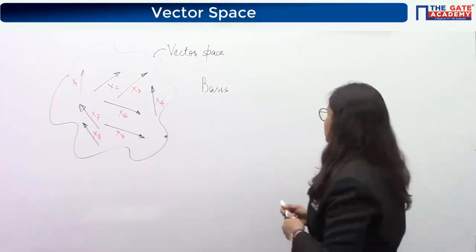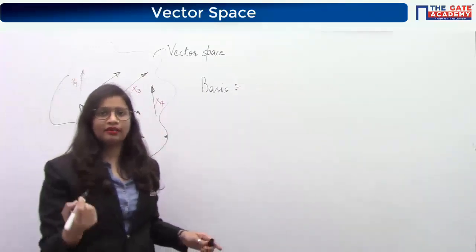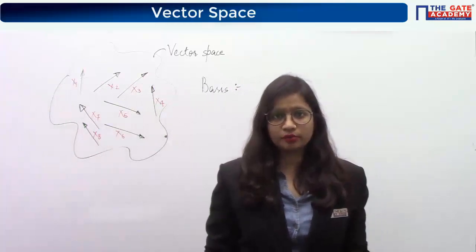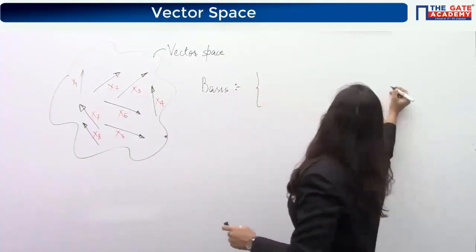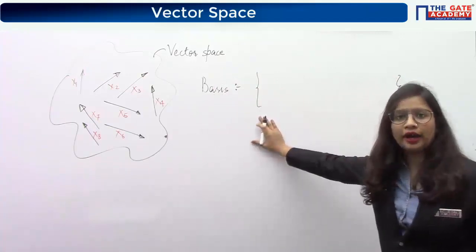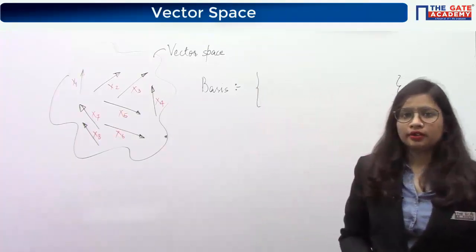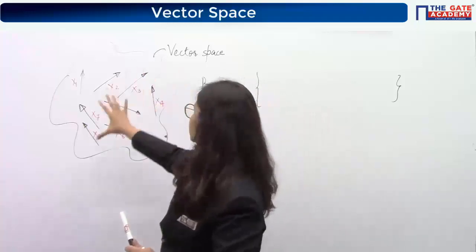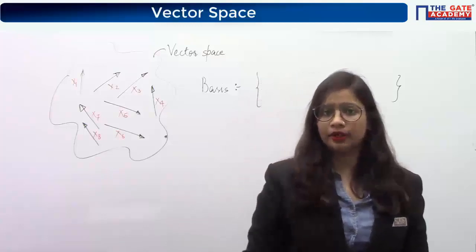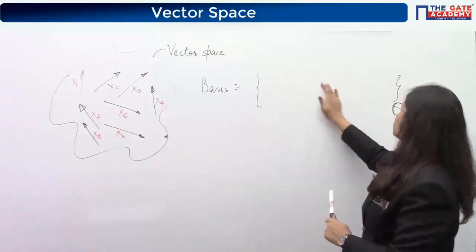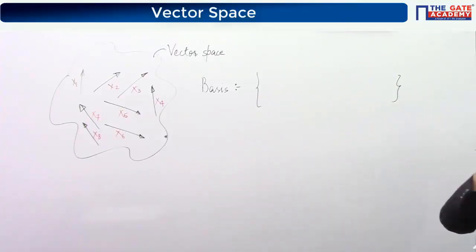Okay. Now what is basis? You can see the definition. It is nothing but the set of linearly independent vectors in the vector space. So basically it is a set. You know how to denote a set. A set is denoted by curly braces like this. Now, looking at this vector space, can you tell me which of these 8 vectors are linearly independent, or what should be the elements of this set?